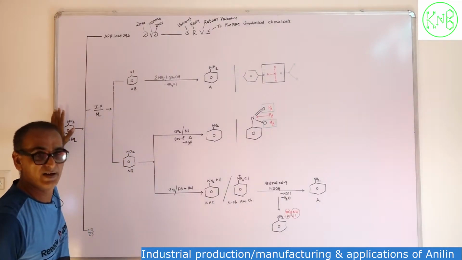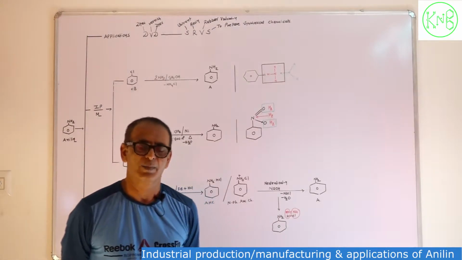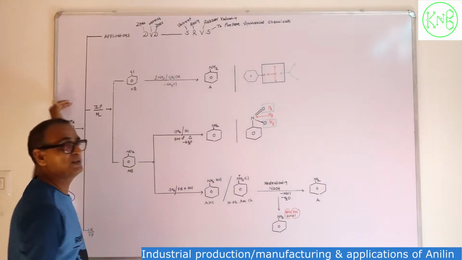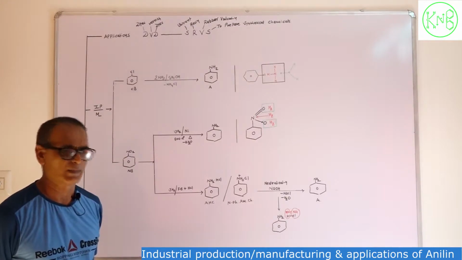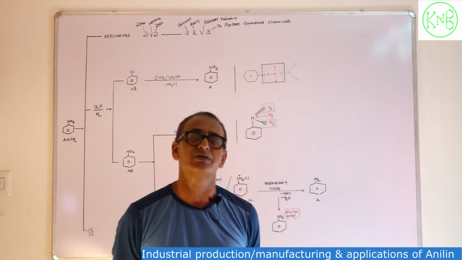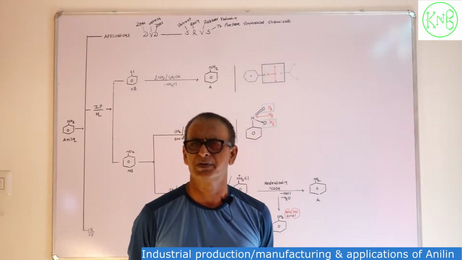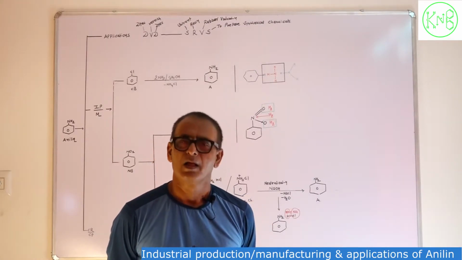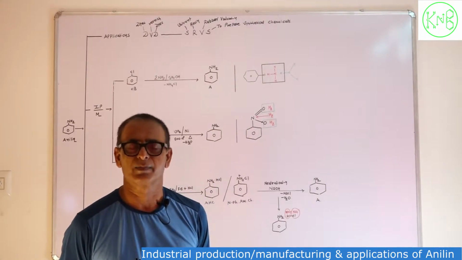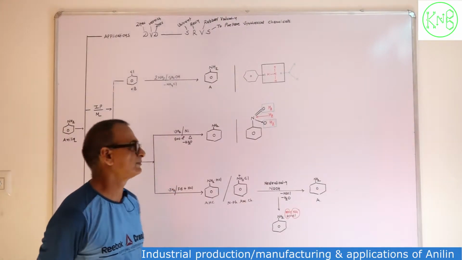about aniline. Aniline is an aromatic compound in which the NH2 group is directly attached to the benzene ring. If two hydrogen atoms are attached to nitrogen, it is known as a primary amine. If an NH group is present, it is a secondary amine, and no hydrogen attached to nitrogen is a tertiary amine. That's why aniline is a primary aromatic amine.